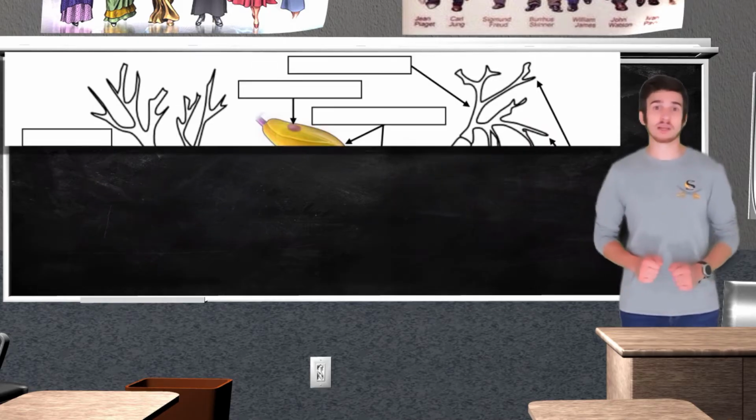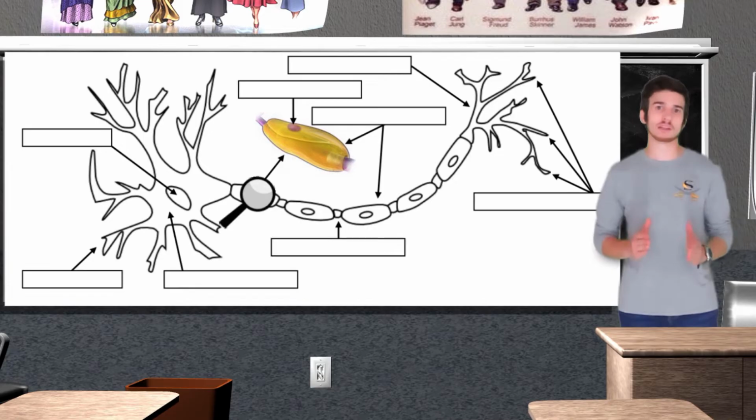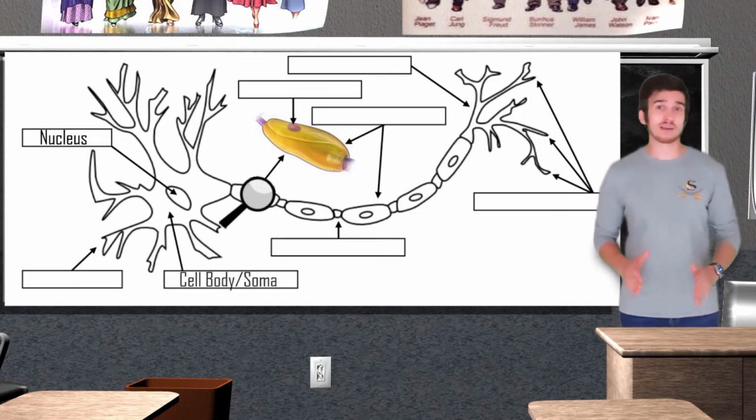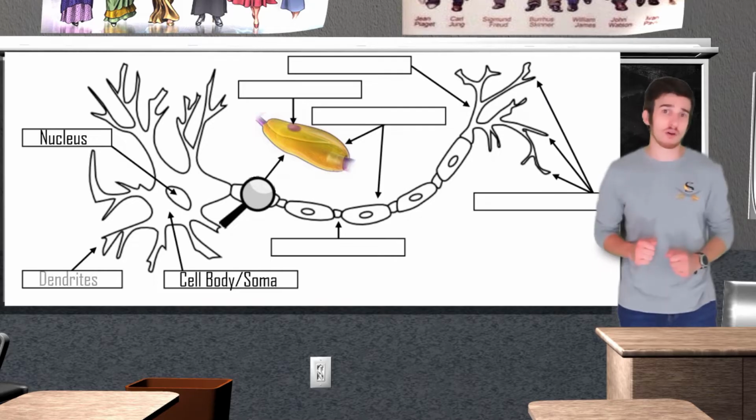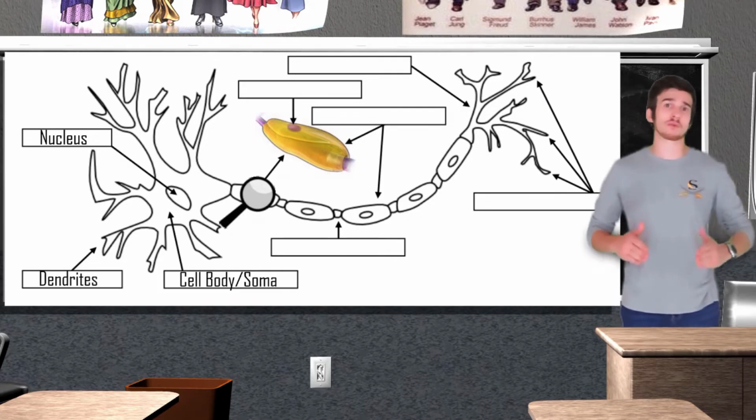When looking at the anatomy of a neuron, there are several parts that we need to know. The nucleus just contains the cell's genetic materials. The cell body, or soma, provides structural support for the cell and also assists in sending neural messages. Dendrites branch off of the cell body and are responsible for receiving messages.